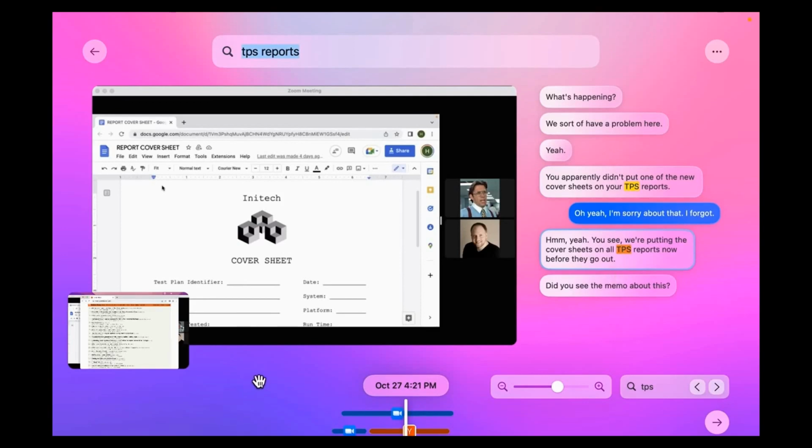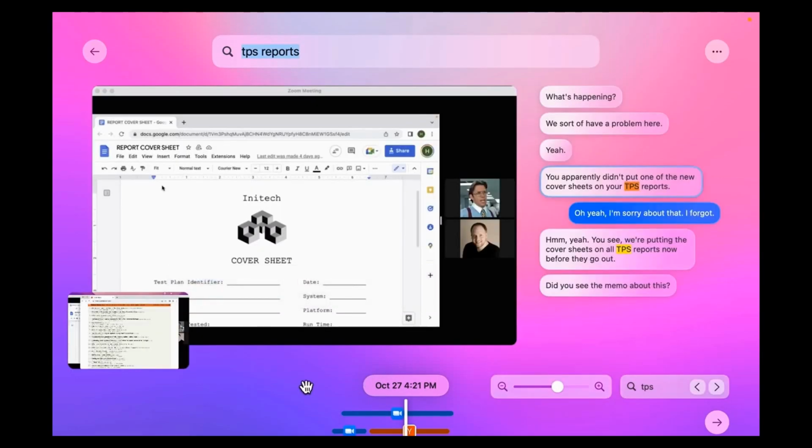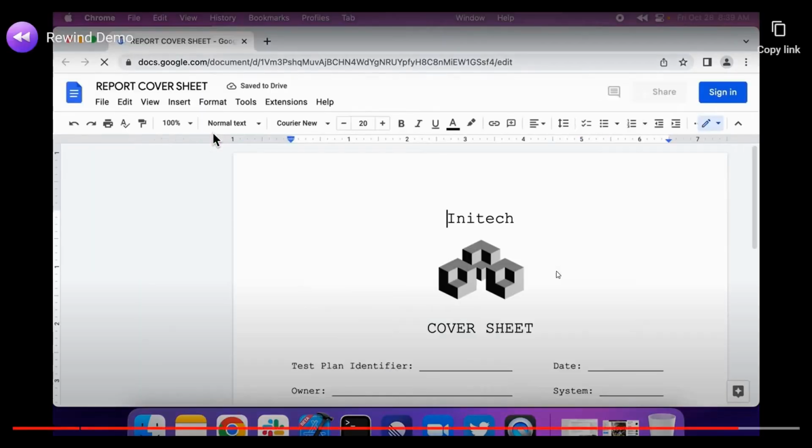I can also switch between the Zoom meeting, which I was in, and whatever else I was doing on my machine at the same time, using this picture-in-picture control at the bottom left. In this case, what I was looking for is this document, and so even though Bill was sharing it with me via Zoom while sharing his screen, I can actually click on the link that appeared in the screen share and open it up in my browser.